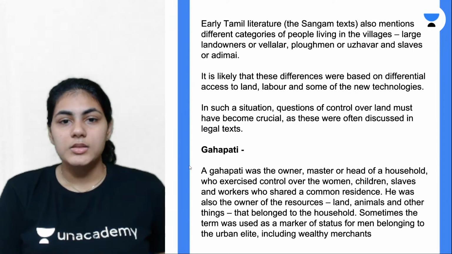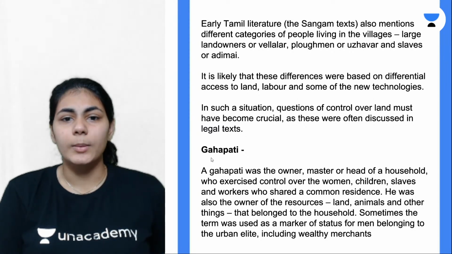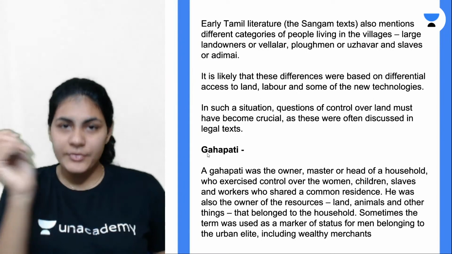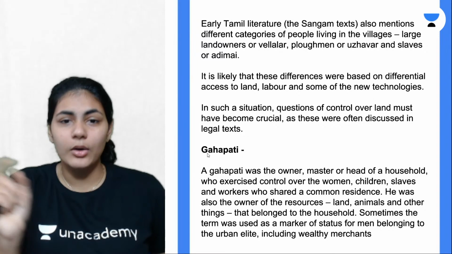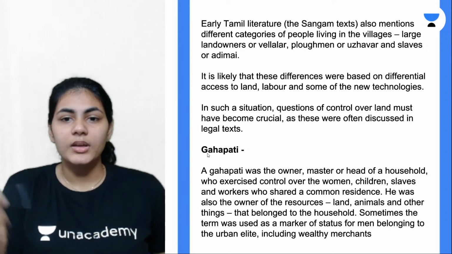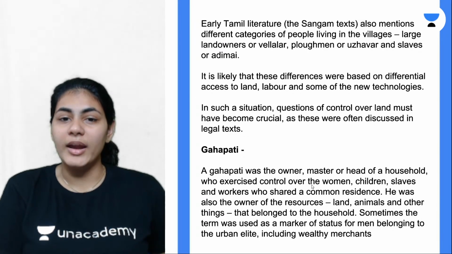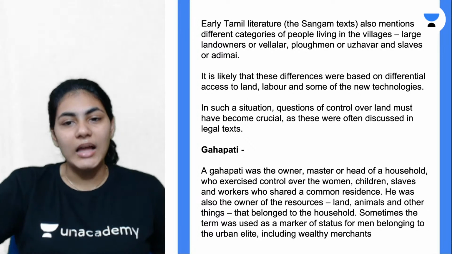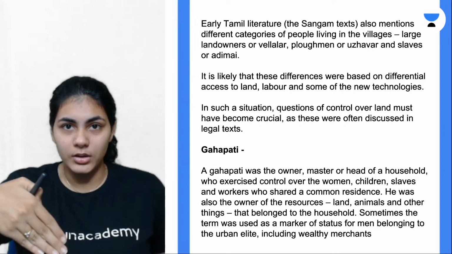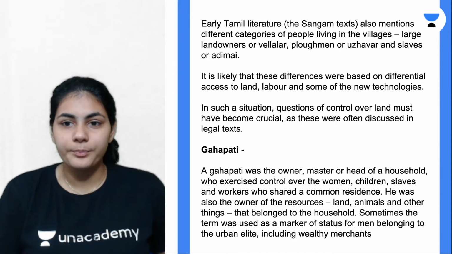Yeah. So lastly, I think we have one point which is the Gahapati, right? We've come across this word in the last slide, but we'll just see who a Gahapati is. A Gahapati is basically an owner, master or head of a household who exercised his control over other people living in the same residence. Basically the head of the family.